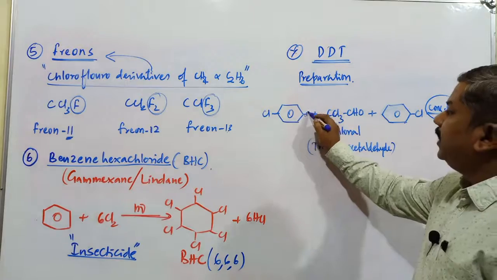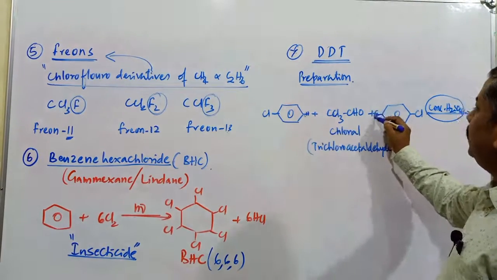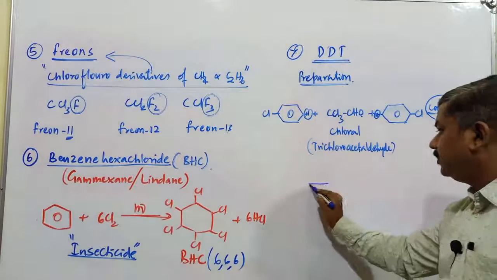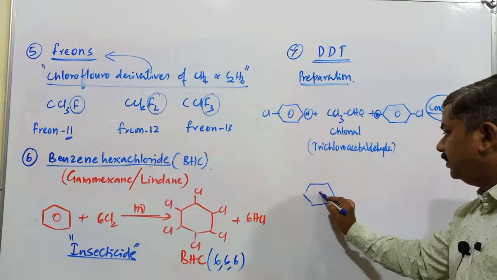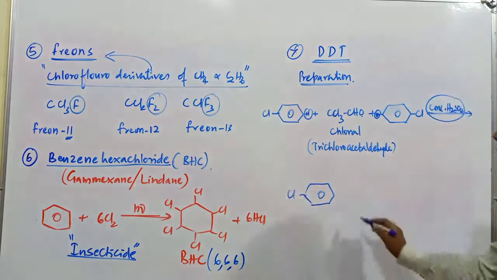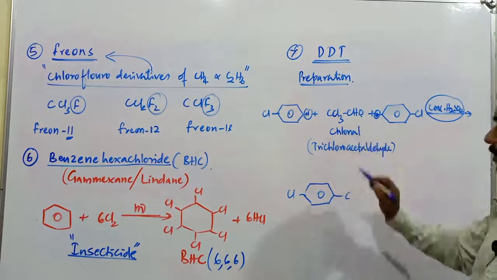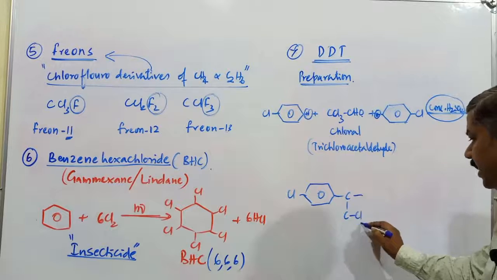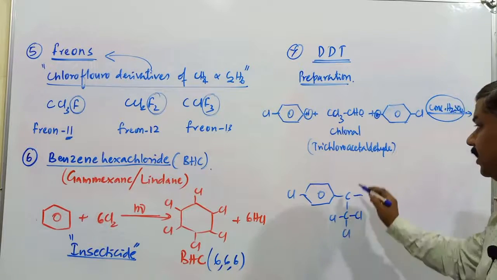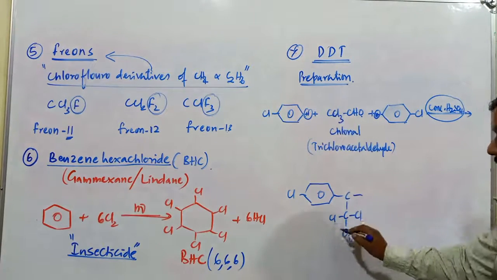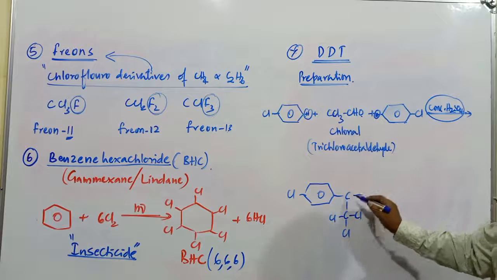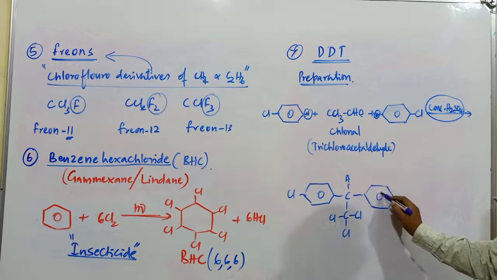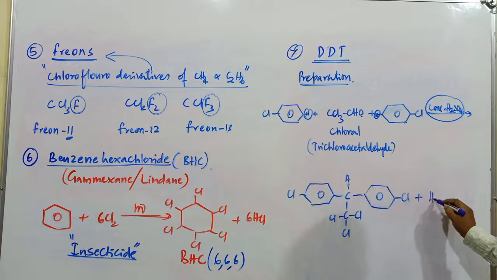Hydrogen from the chlorobenzene will combine with the oxygen. In the product, 3 chlorine atoms are attached to a carbon atom, plus H2O.